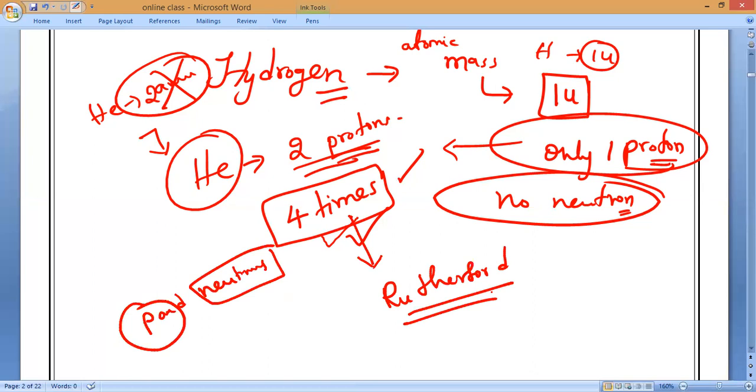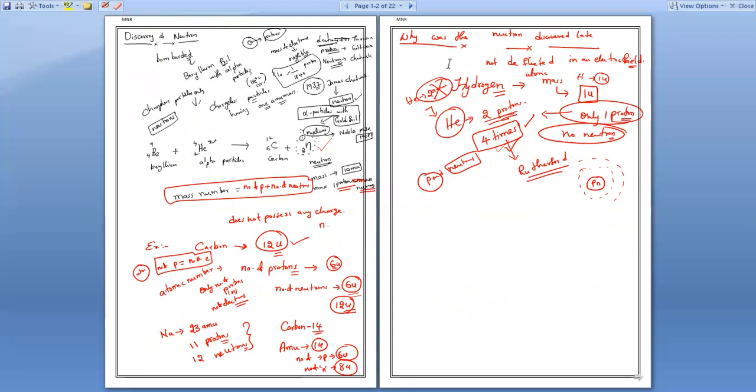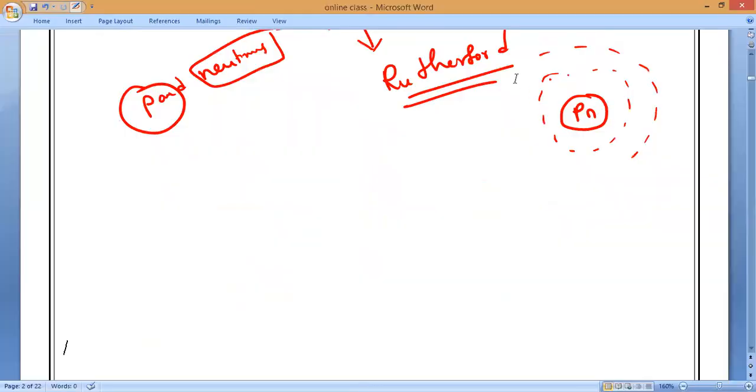So then only it was proved that in the nucleus both protons and neutrons are present, and the electrons are revolving around this nucleus in particular orbits. So that is how the atom model has been made. We considered that electrons revolve around the nucleus in a particular orbit, and the nucleus contains both protons as well as neutrons.